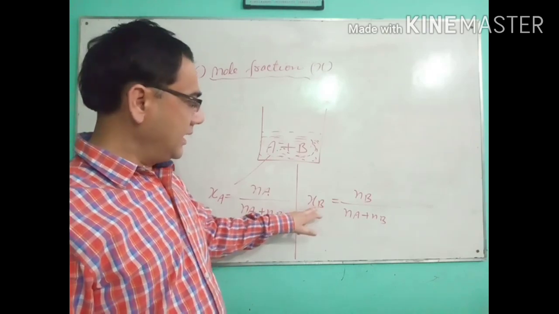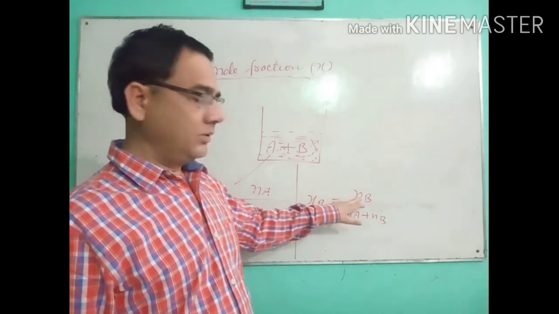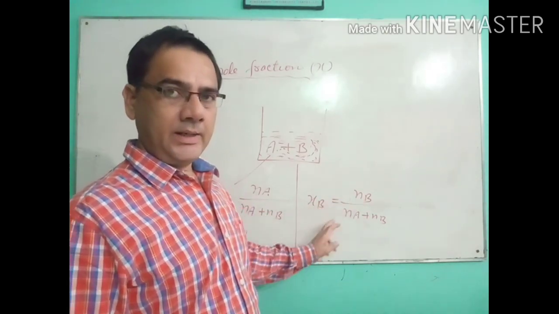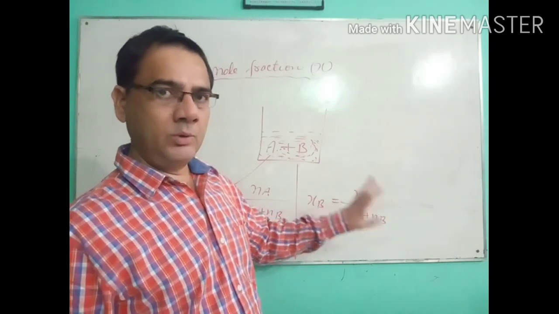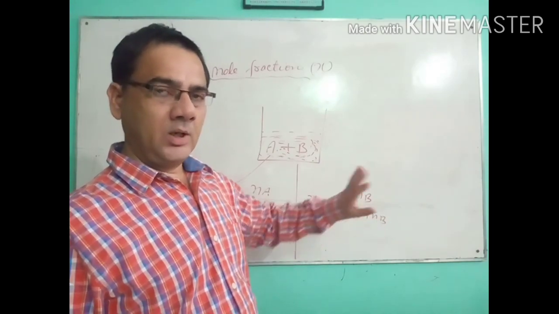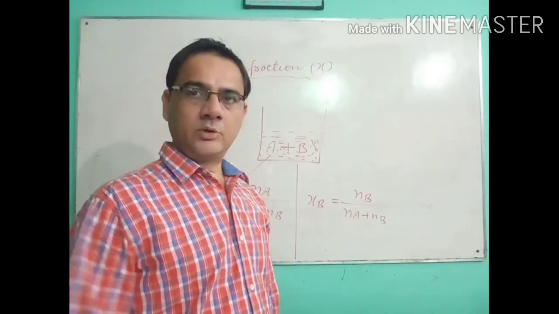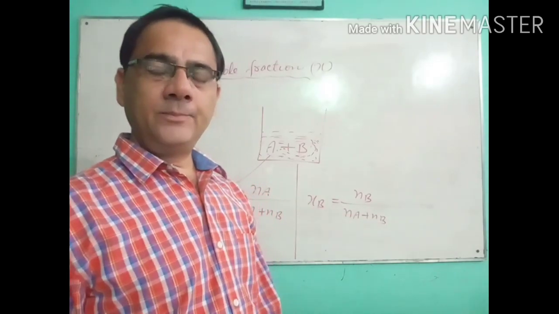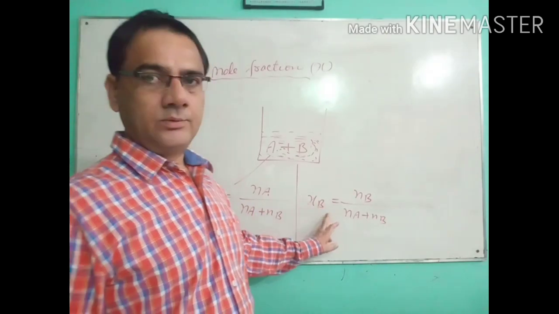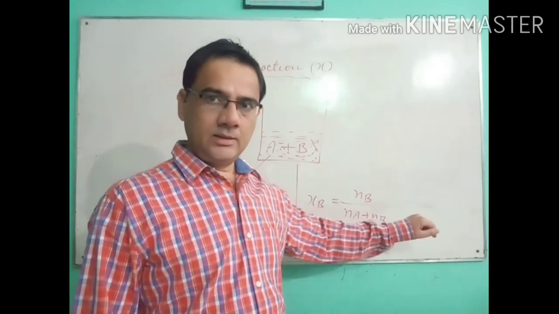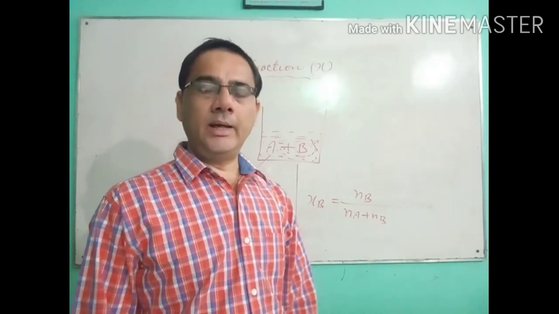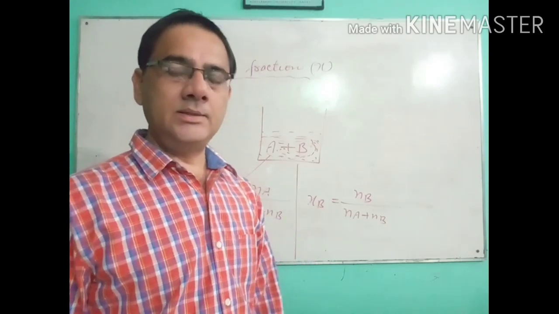In the same way, XB is equal to NB upon NA plus NB plus NC, because three components are there now. And third, that is XC. To revise, what could be the formula? XC is equal to NC upon NA plus NB plus NC.